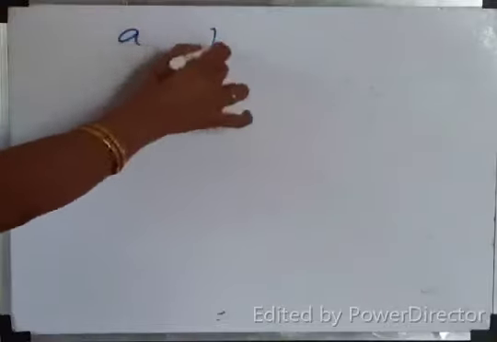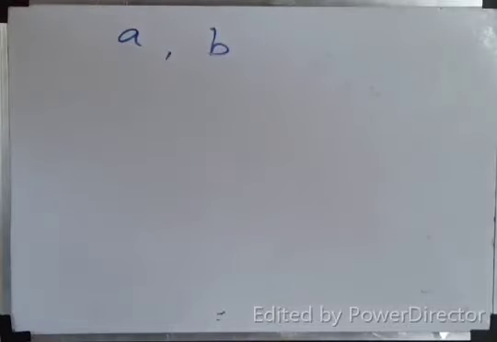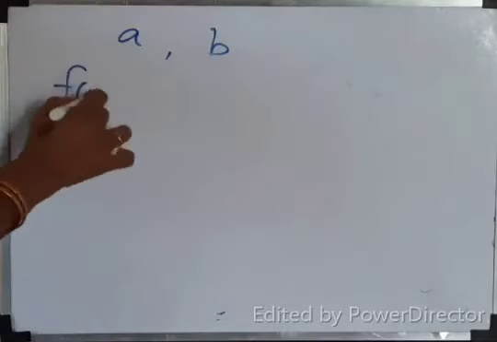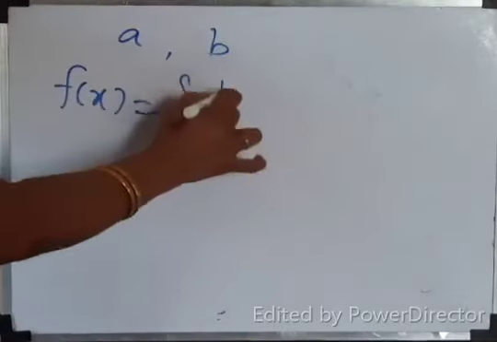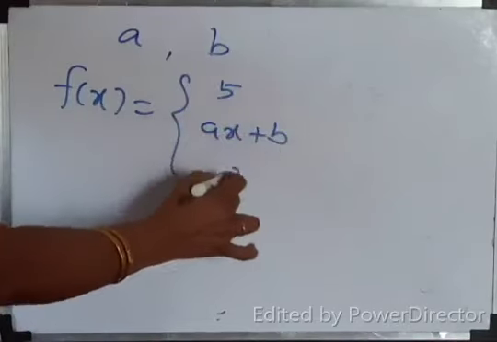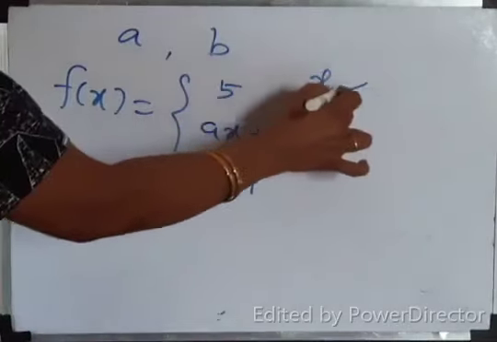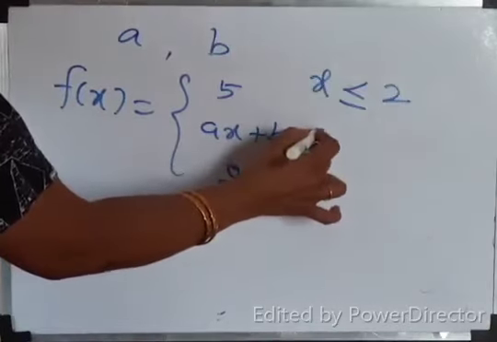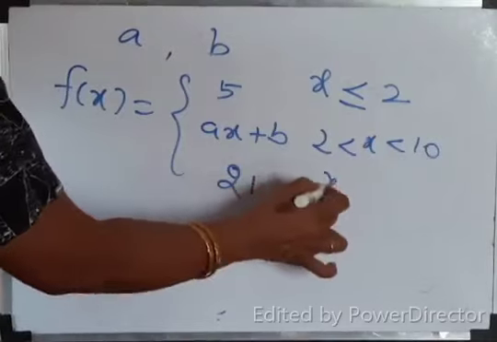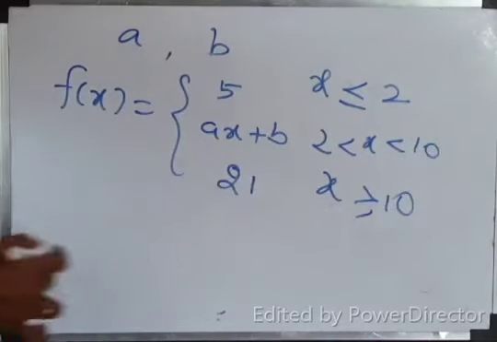Find the value of a and b. Next question. Find the value of a and b so that the function is continuous. What is the function? f of x equal to 5, then ax plus b, then 21. X less than or equal to 2, 2 less than x less than 10, then x greater than or equal to 10.